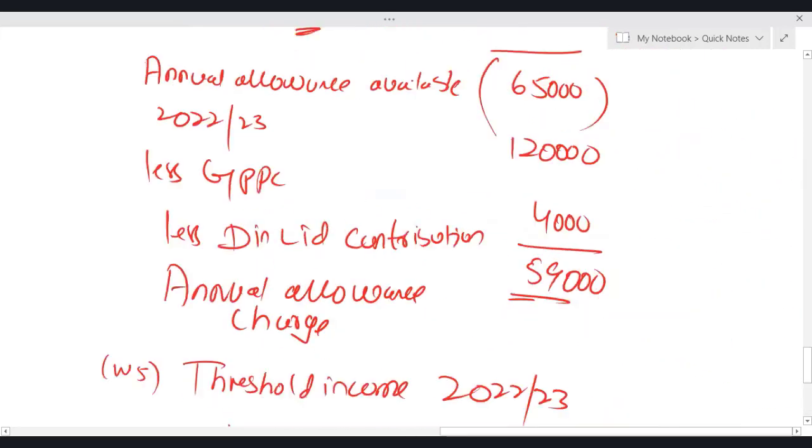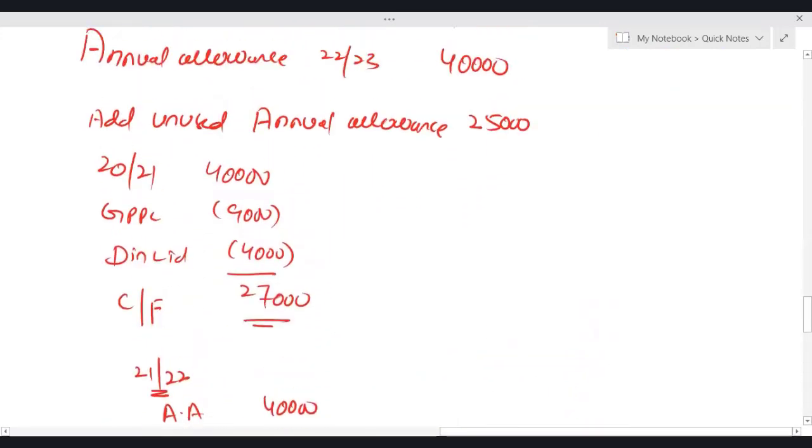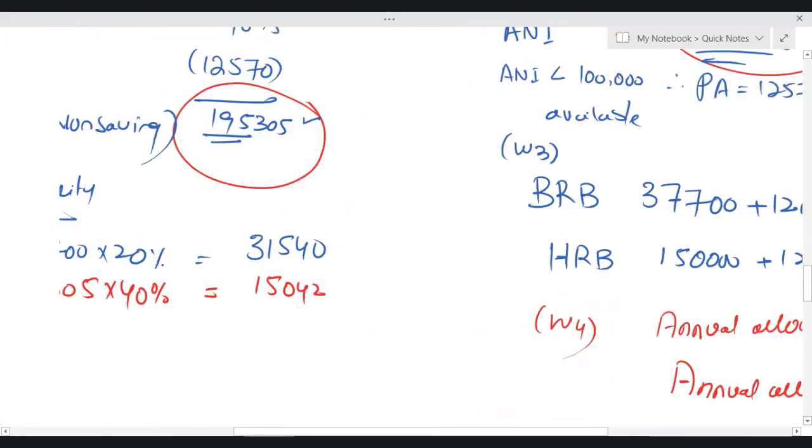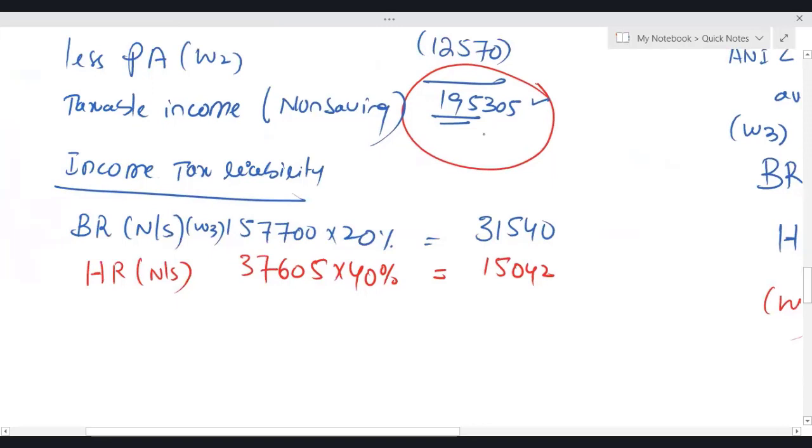So the annual allowance charge is on 59,000, but we need to check: do we have enough space in the higher rate band? I think we do have enough space because the higher rate band ends on 2,70,000, and so far we have reached only 1,95,305.